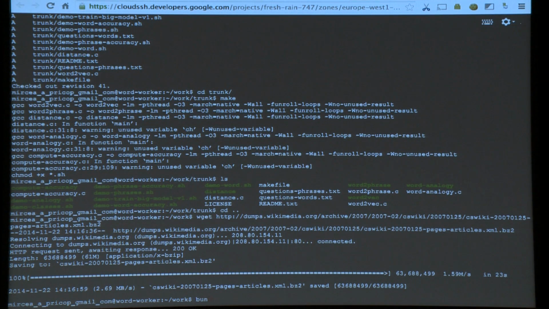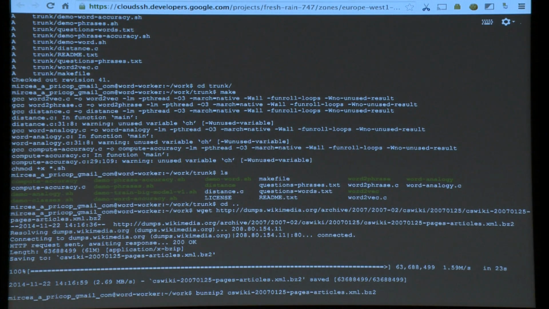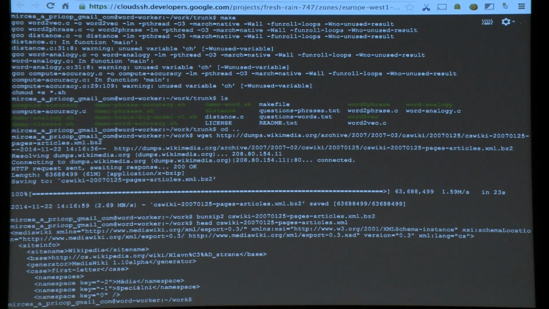All right, so we're done. Unzip it. And now comes the part where I worked the most for this, which is I had to find a Perl script that cleans up the Wikipedia. Because if you look at it, it looks like this. Ugh, not words and sentences, tags and stuff.